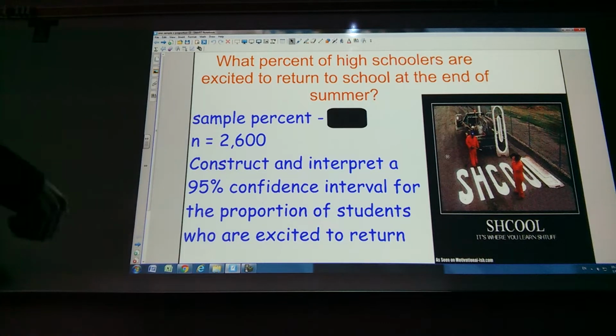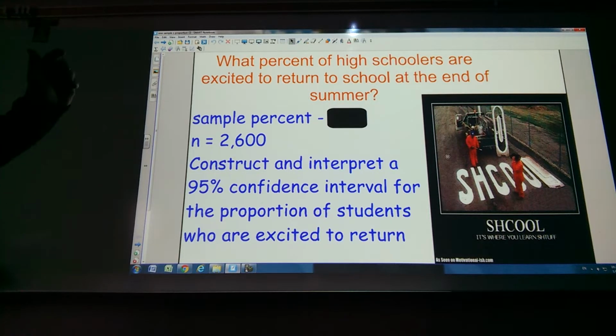Hello again. This is the second half of the chapter. The first half of the chapter is the confidence interval for a mean, and we had 2 videos on that. They were similar, but a little bit different. Now I have one other video that you'll watch that will be useful for later, but really this is the second half. And here is the problem.